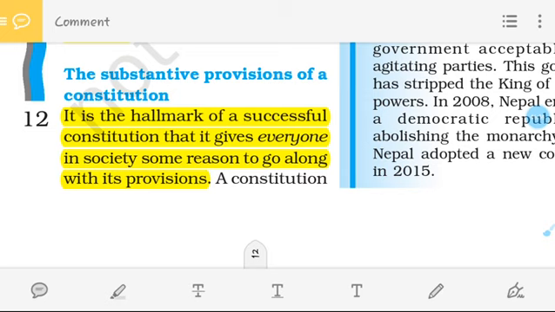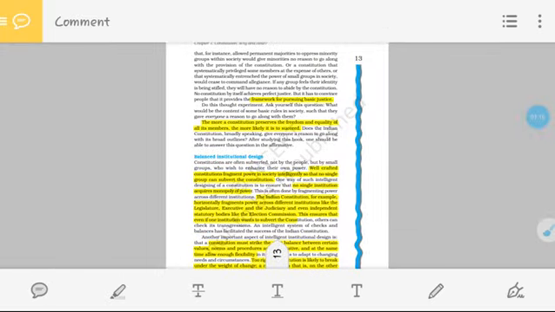so that they make such kind of laws which are followed by everyone, and everyone is equal in front of the law. It means the law is equal for everyone. It does not differentiate between rich people, poor people, or VIPs or anyone. So a constitution should be there for everyone, and those in the society who come under the constitution should follow the same rules and regulations.